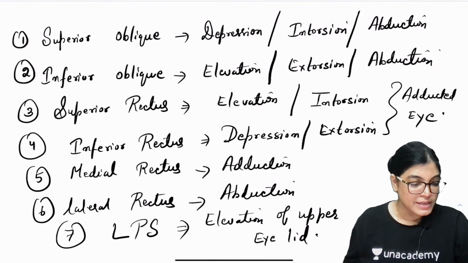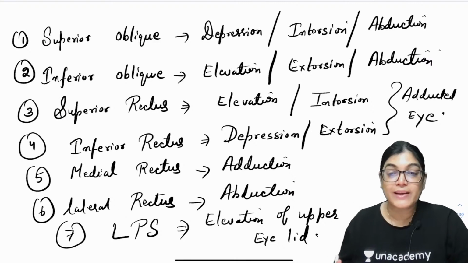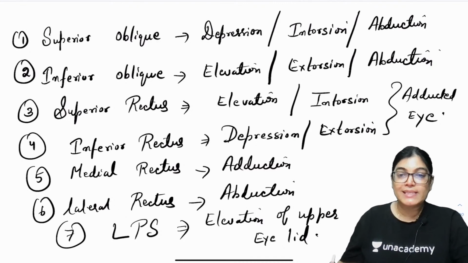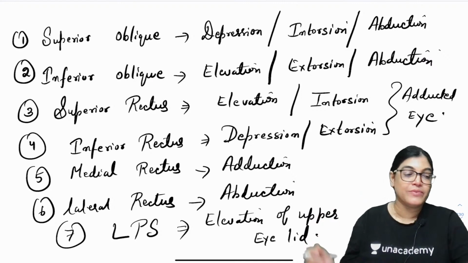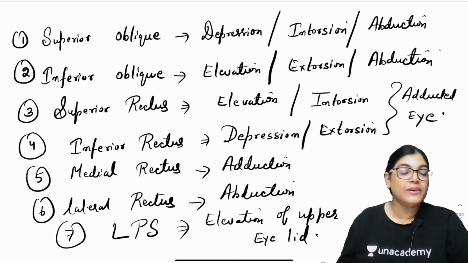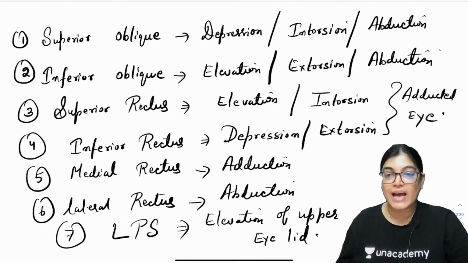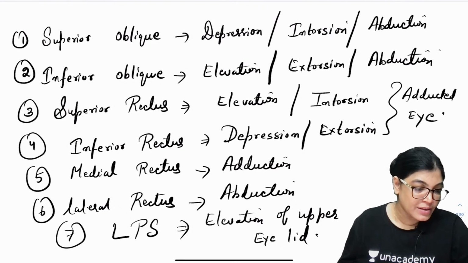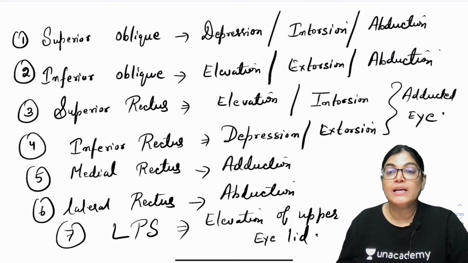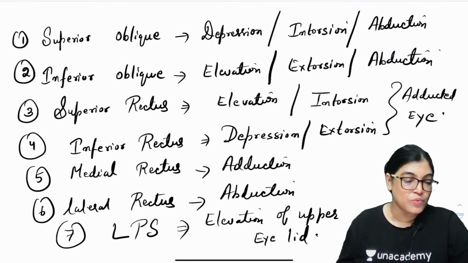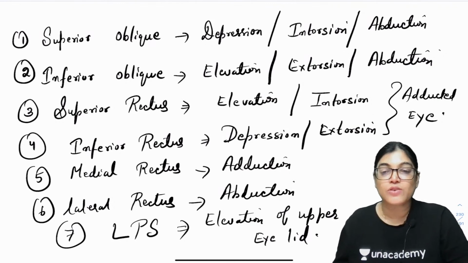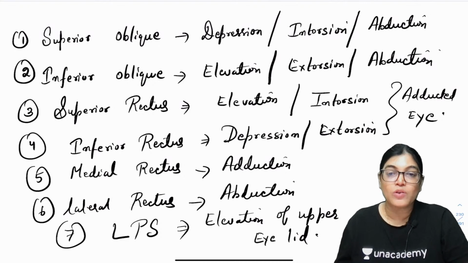Levator palpebrae superioris is causing upper eyelid elevation, and it is a muscle which has both striated and smooth muscle. Its smooth muscle innervation is from the sympathetic innervation, and its striated muscle fibers get innervation from the oculomotor nerve. So, for complete paralysis of LPS muscle, you need injury of both the sympathetic innervation and the oculomotor nerve supply.